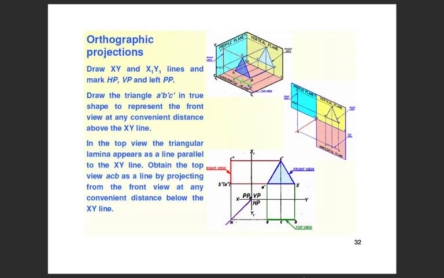Orthographic projections. Draw the XY and the X1, Y1 lines and mark them HP, VP and left profile plane. Draw the triangle A dash, B dash, C dash in true shape to represent the front view at any convenient distance above the XY line.